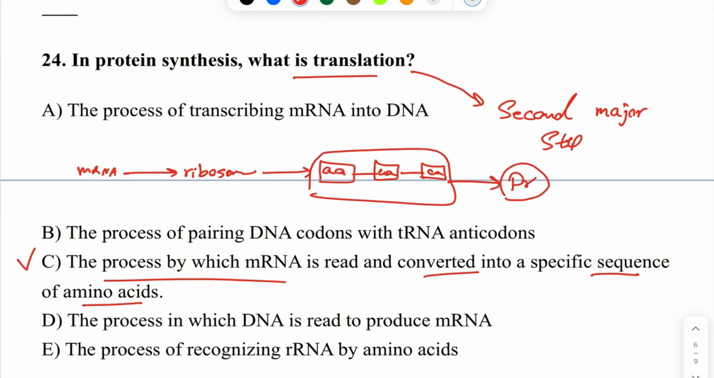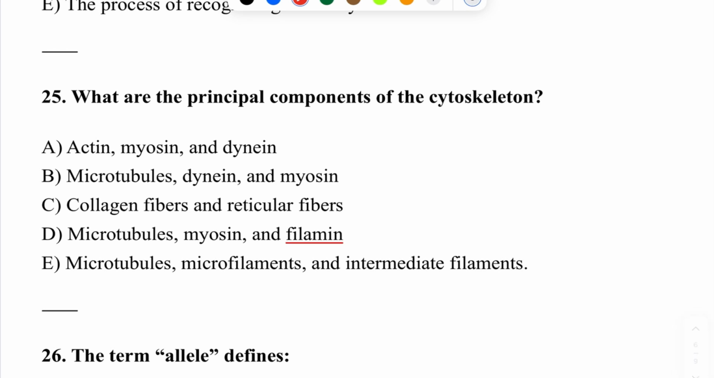So, the next question, 25. What are the principal components of the cytoskeleton? The correct answer E. Microtubules, microfilaments, and intermediate filaments. The cytoskeleton is made up of three main components: microtubules, microfilaments, and intermediate filaments. Together, they maintain cell shape, provide structural support, transport organelles, and allow cells to move and divide.